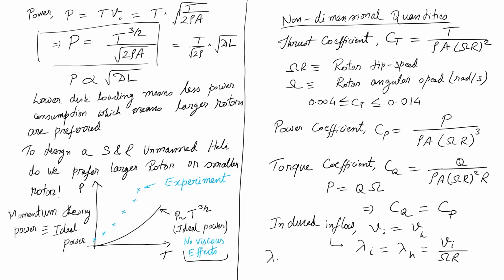And for this lambda h we have again a special name, we call this the hover induced inflow, and the typical number for this is 0.03 to 0.08.